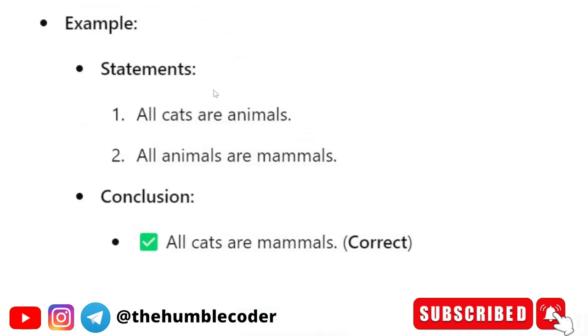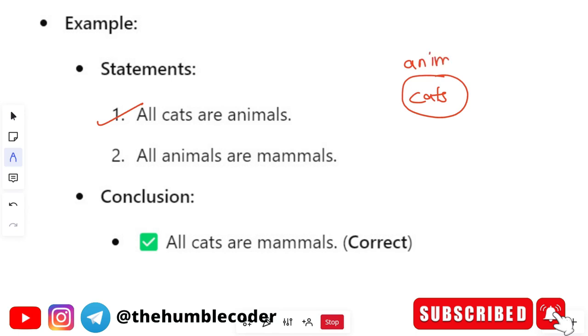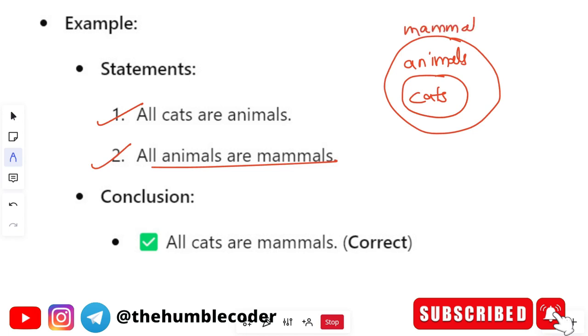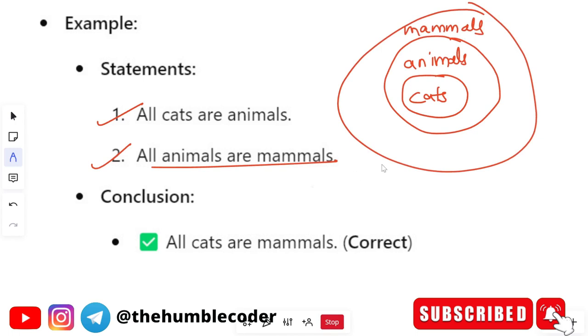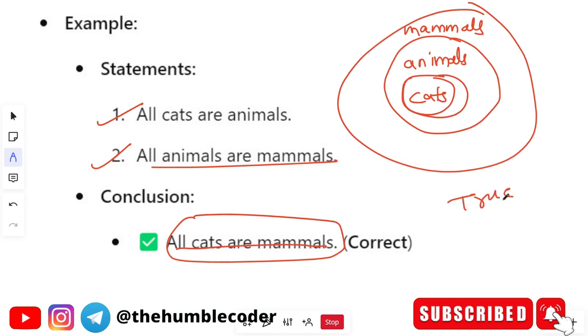Let's see a few statement based questions. First is: all cats are animals. How can you write it? Using a Venn diagram, you can mark it in this way. This shows that all cats are also animals, right? What is the second statement? All animals are mammals. How will you draw it? You will draw it in this way. So now all animals are also mammals. Now what you are asked is, are all cats mammals or not? You will have this as a question, and the options will be true, false, or something similar. According to this diagram, all cats come under mammals, so you can say this is true. Hope you have understood it.